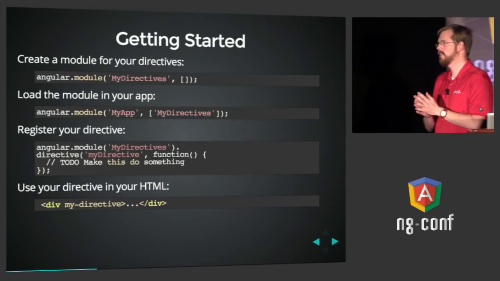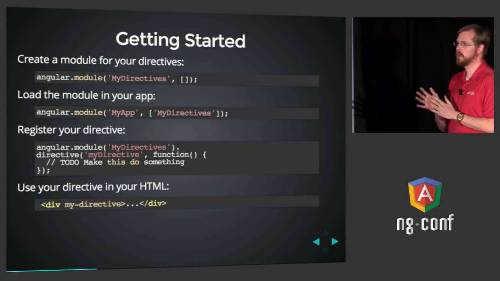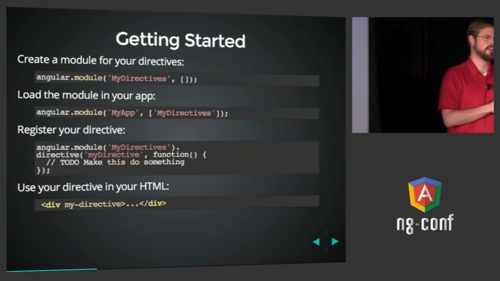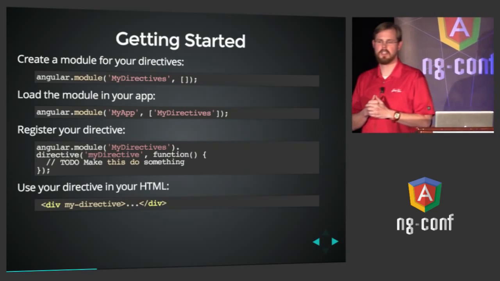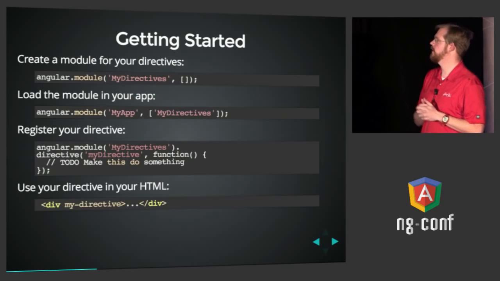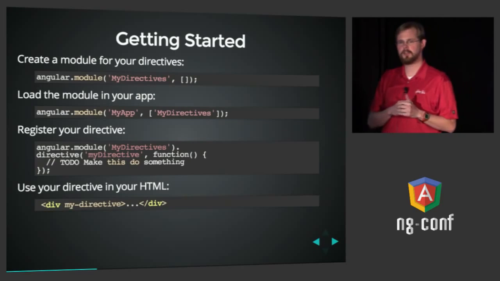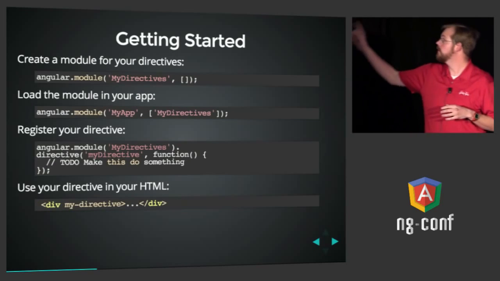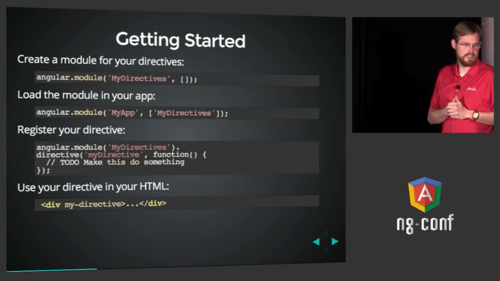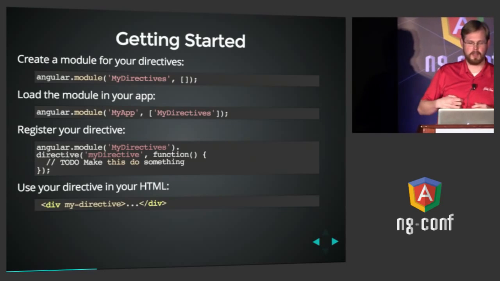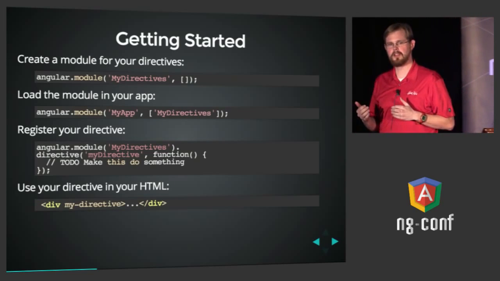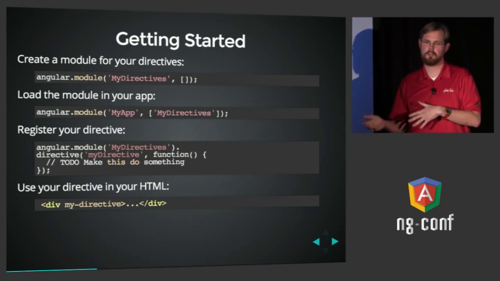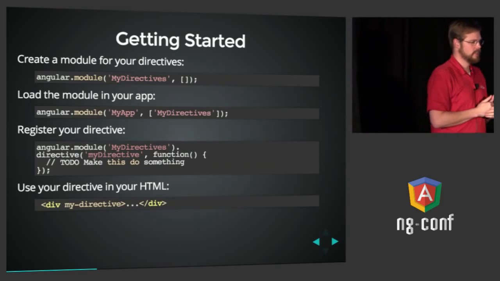So let's write one. First things first, whenever you write a custom directive, I recommend you put it inside of its own module. Don't just add it to your application module, but create a new module, which you can see our first line is doing. The way you know we're creating a module instead of referencing an existing one is the empty array brackets there. So here we're going to create one called myDirectives. The reason you do that is to make your directives independently unit testable from the rest of your application, so that you can test your directives without loading your whole app.